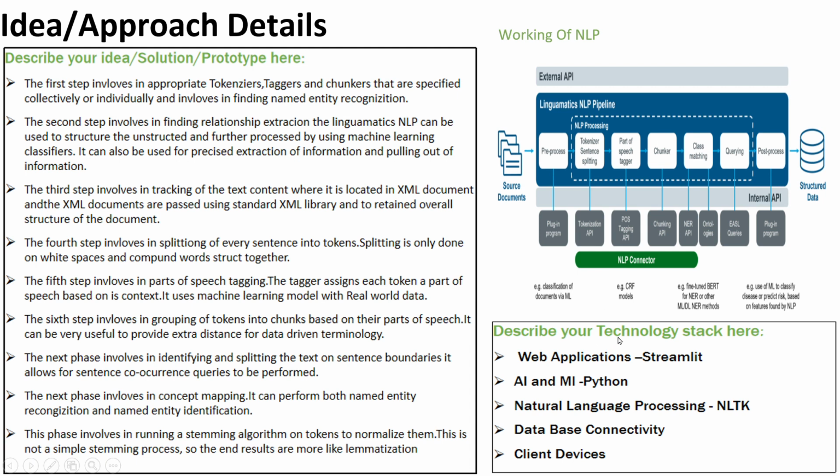And here are some technologies we used in this application. First one is web application and Streamlit. Streamlit is software which will connect our database and the project to the web. Another one is AI and ML Python libraries. And another one is Natural Language Processing Kit, nothing but a Python package which is useful to use NLP. Another one is database connectivity and client devices.